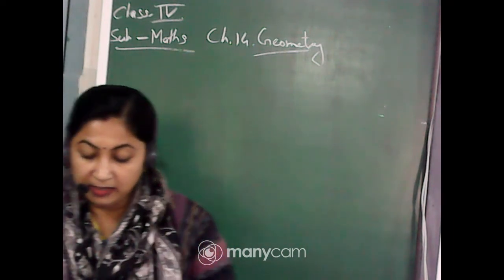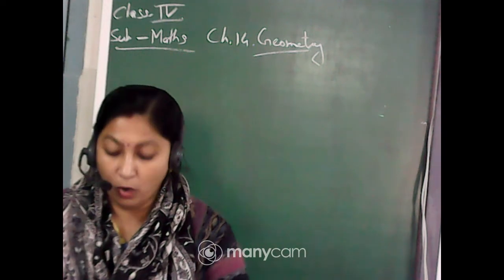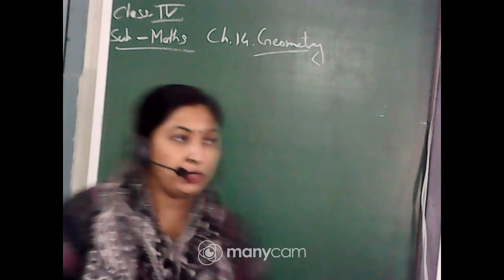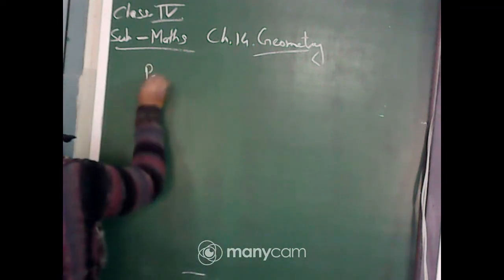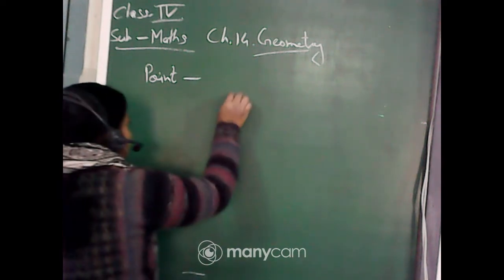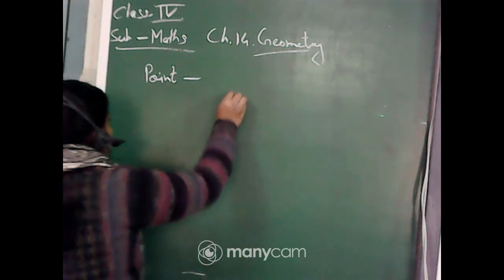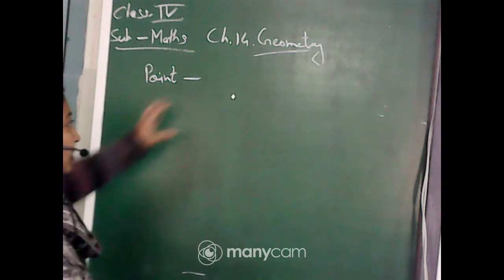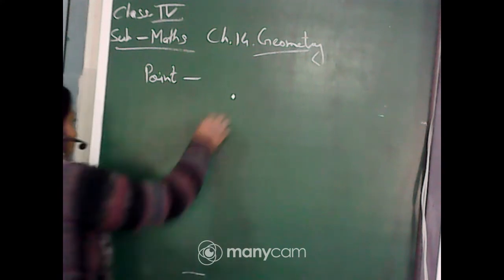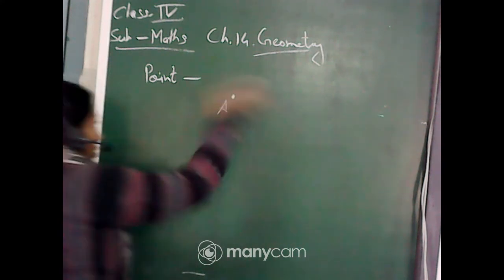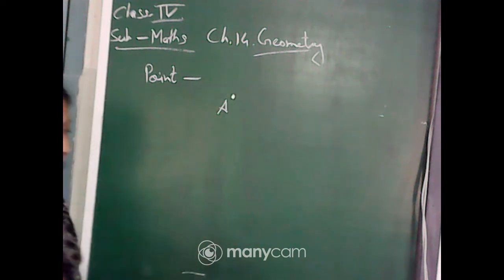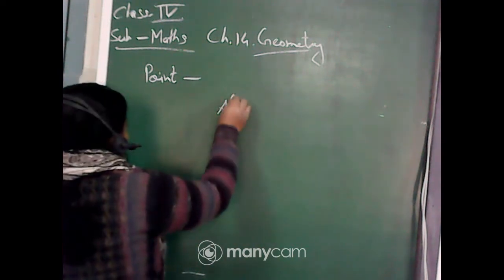The chapter is starting from the first one, that is point. Now what is a point? A point is an exact location. It is just a dot, an exact location. If I am saying point A, that means this one is only point A, not any other thing. It is the exact location, the exact dot. So this is called the point.